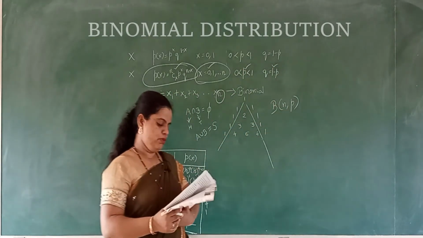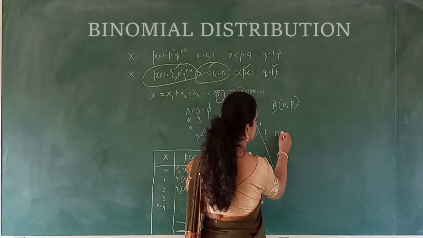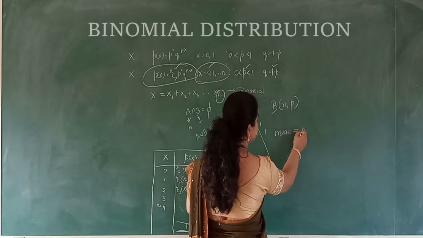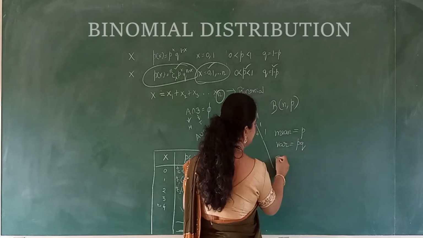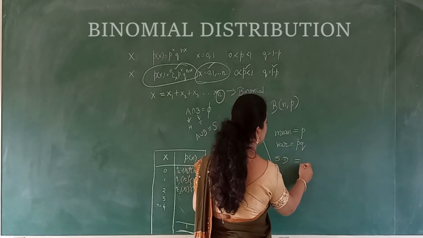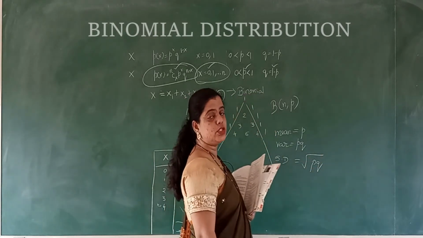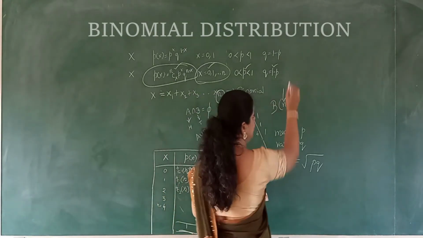Now for a binomial distribution, we know that in a Bernoulli distribution, mean is equal to p, variance is equal to pq, and standard deviation is equal to square root of pq. In a binomial distribution, what is extra? The parameter n is extra.